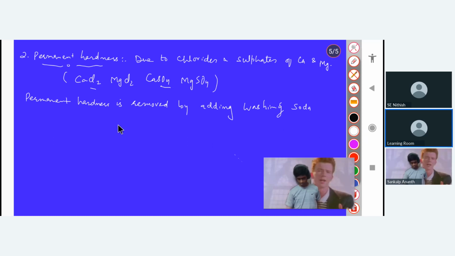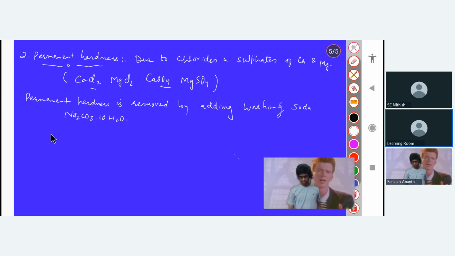So can you tell me what is washing soda? Sodium carbonate decahydrate, Na2CO3. Sodium carbonate decahydrate is used in order to remove the permanent hardness, right? Yes, sir. Okay, now tell me what will be the reaction, how it will actually get removed.